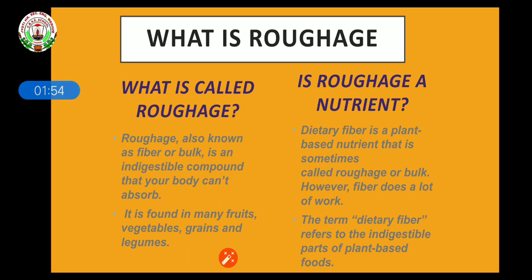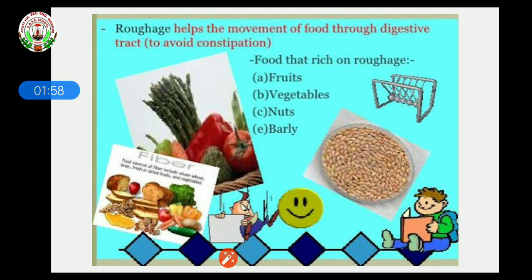Now, in very simple language, let's see what roughage does. Roughage helps the movement of food through the digestive tract. The digestive tract means the organs that help in digestion: the small intestine and large intestine, where our body filters, absorbing the main nutrients and releasing the unwanted material to the next organ for excretion.